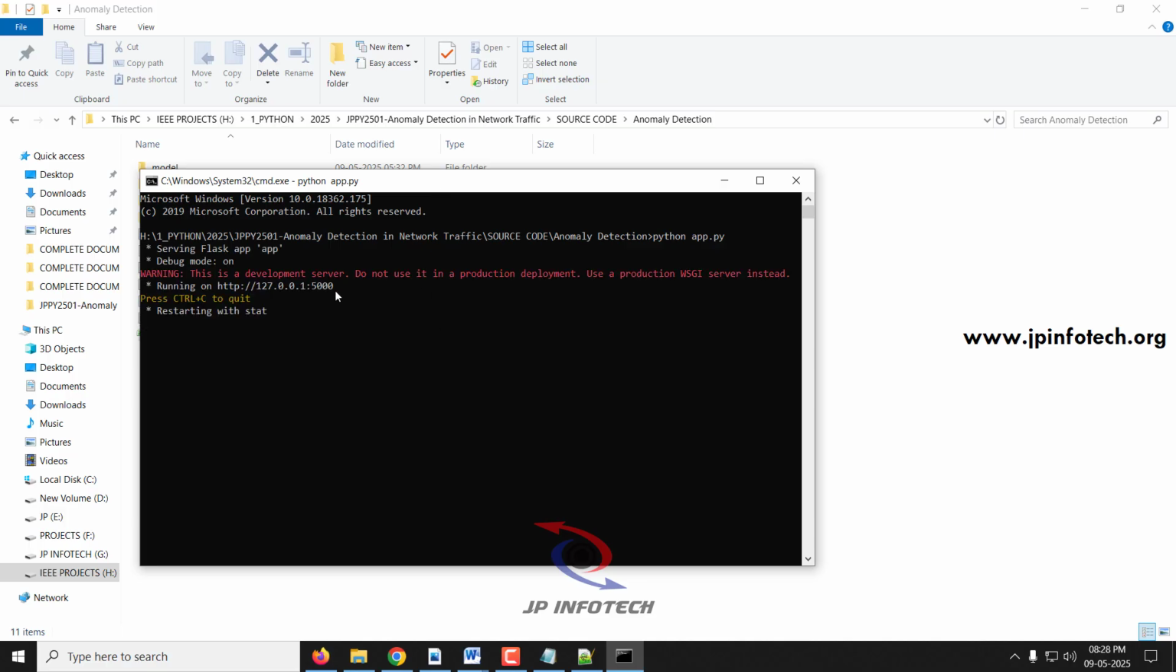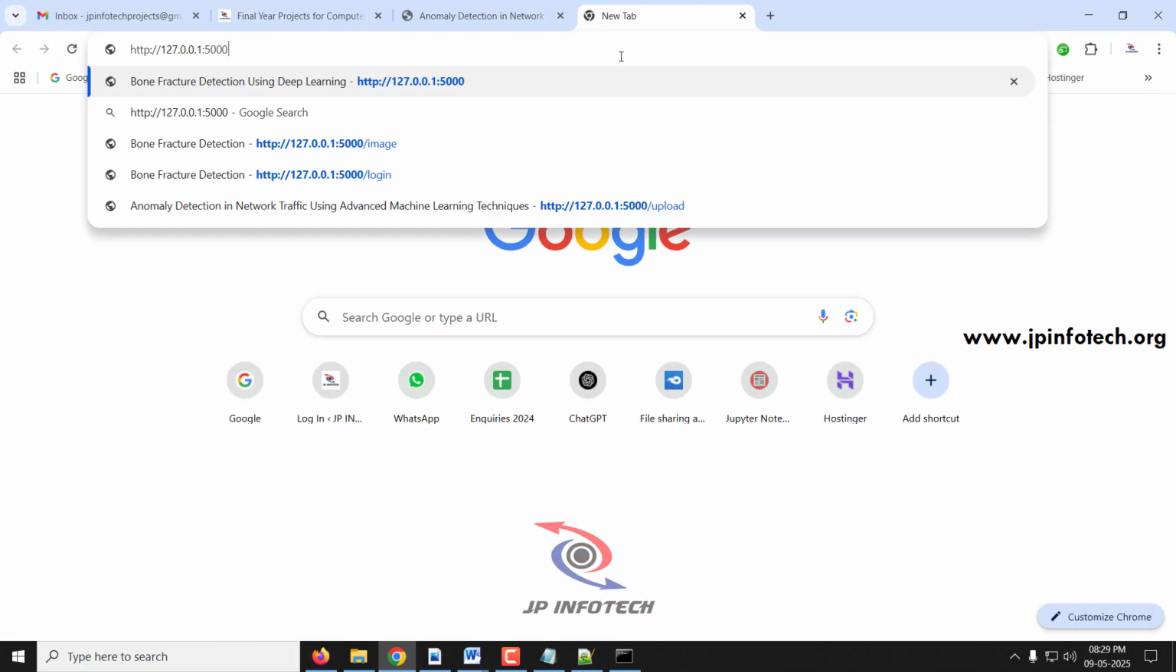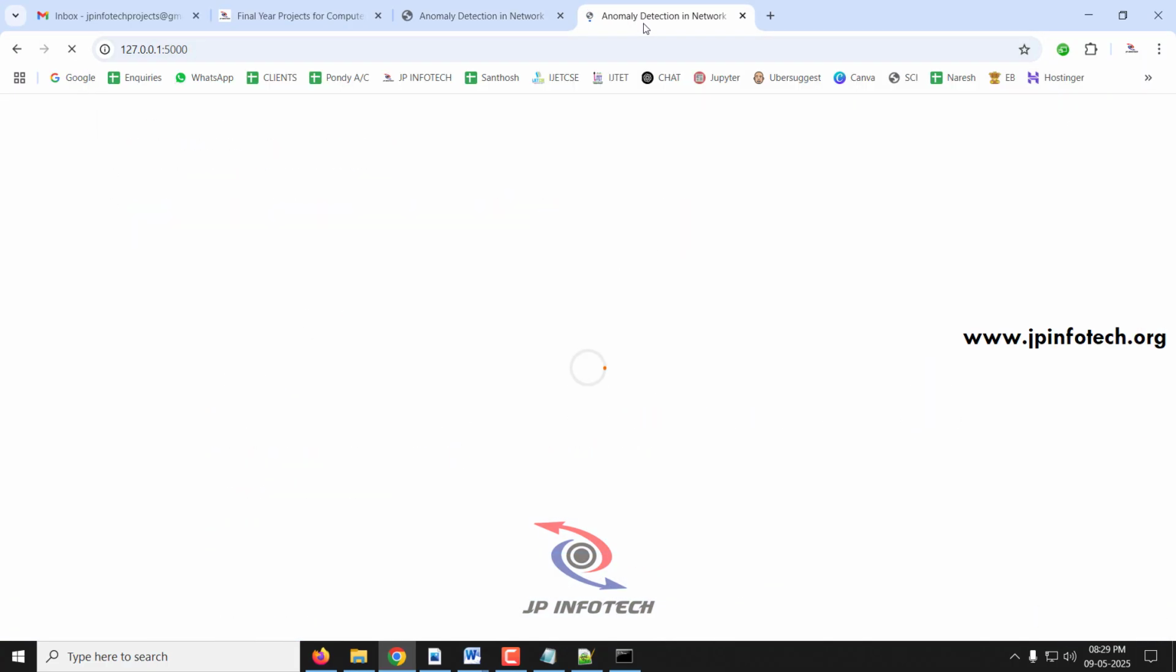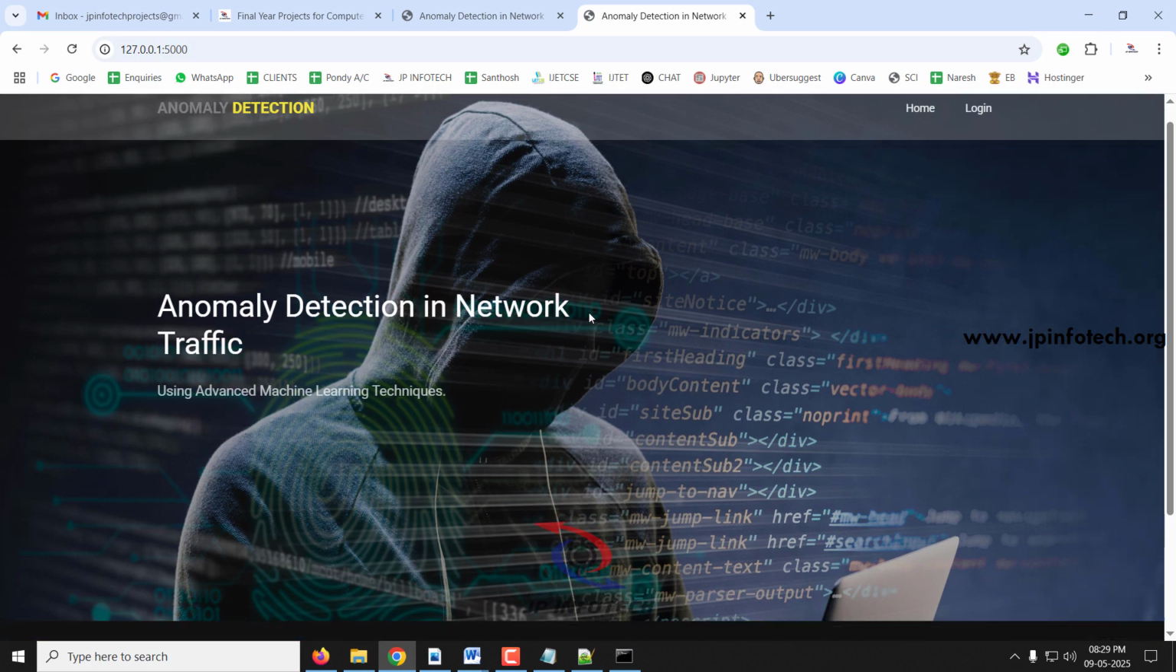Now you can see this URL. Just copy this URL and go to any of your browsers. I'm going to Google Chrome, paste it, and press enter. Now you can see the home screen, or welcome screen, with the project title Anomaly Detection in Network Traffic using Advanced Machine Learning Technique.